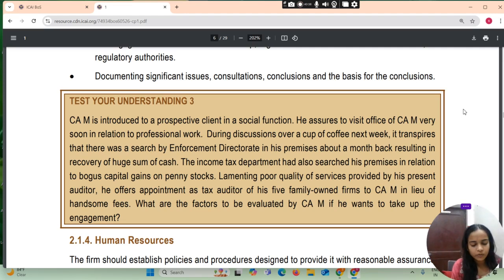As per SQC1, before accepting a new engagement, integrity of client should be considered, including matters that indicate involvement in money laundering or criminal activities. As per SQC1 क्या बोलता है? Before accepting a new engagement, जब कभी भी आप एक new engagement accept करते हो तो आप देखिए what will be the integrity of client.